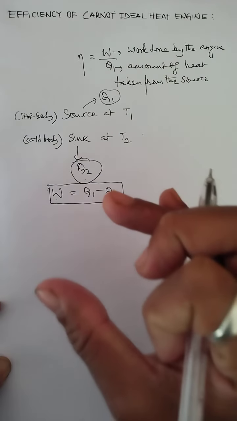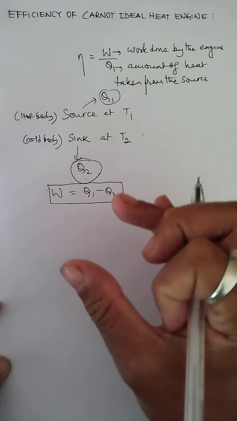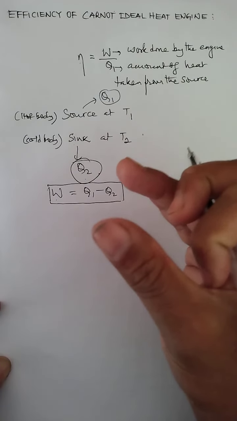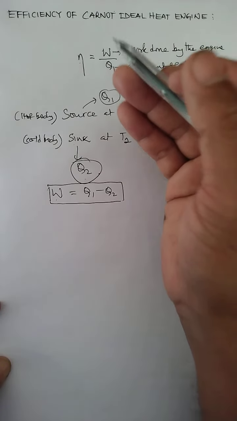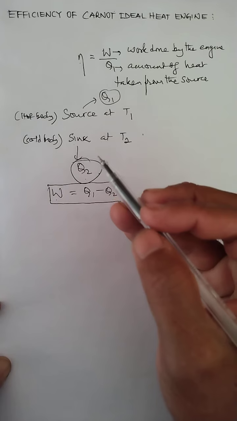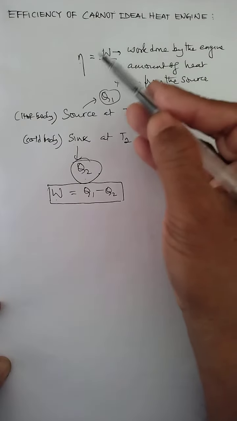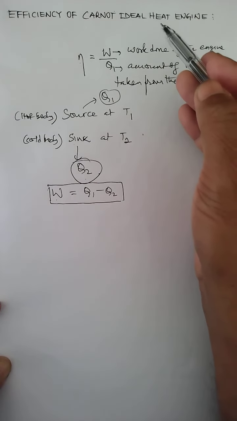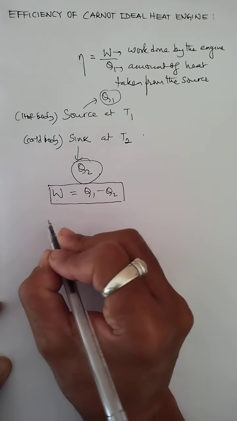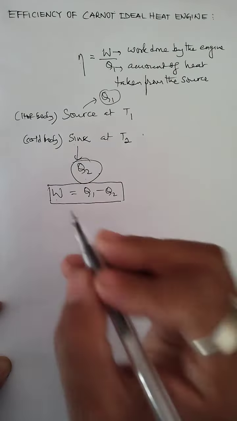I write directly the expression which was derived by Carnot himself. This expression is also similar to the expression that you have already learned in the case of the heat engine. So the expression can be written from this efficiency of the heat engine.